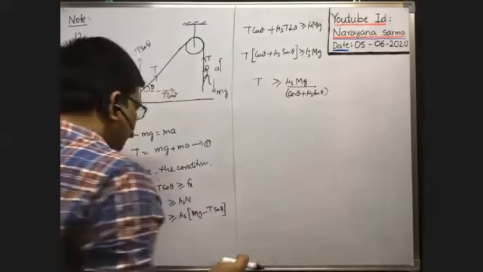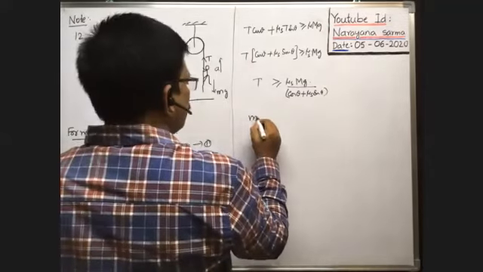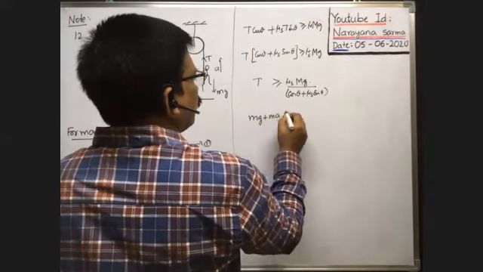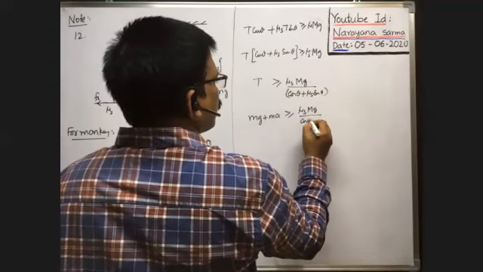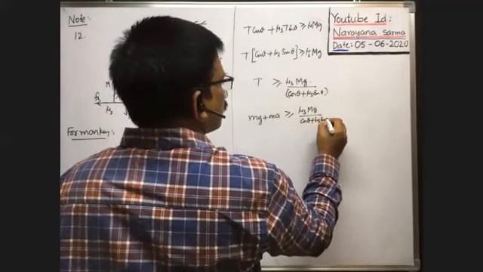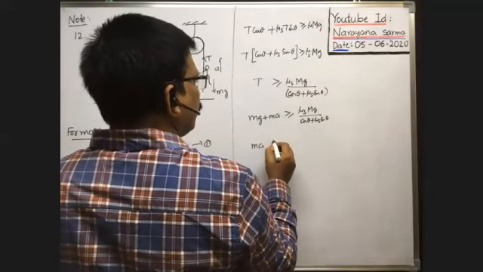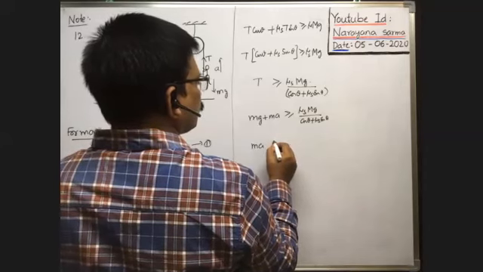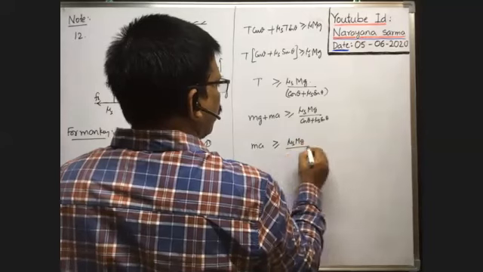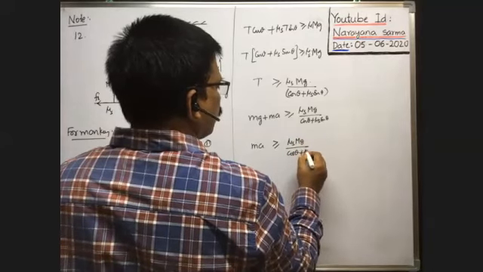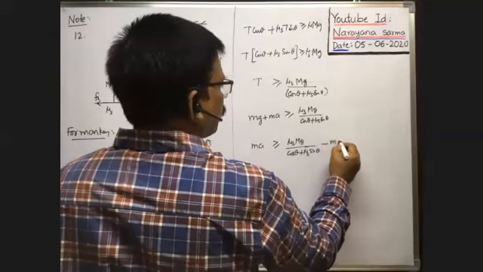What about T? T is equal to mg plus ma, which is greater than or equal to mu s capital Mg divided by cos theta plus mu s sin theta. Or ma is greater than or equal to mu s capital Mg divided by cos theta plus mu s sin theta, minus mg.